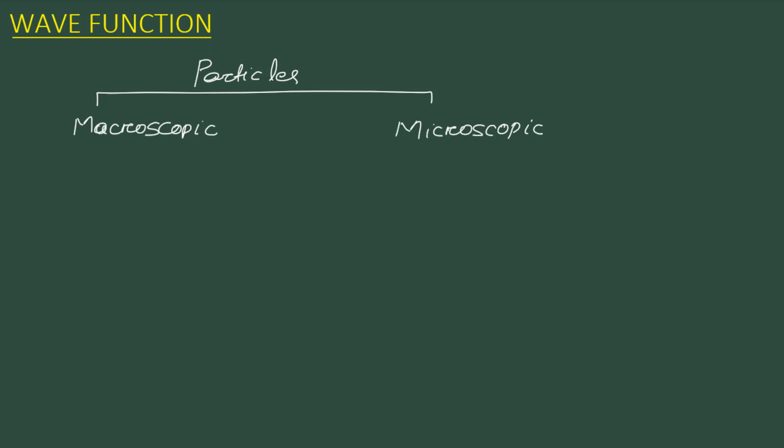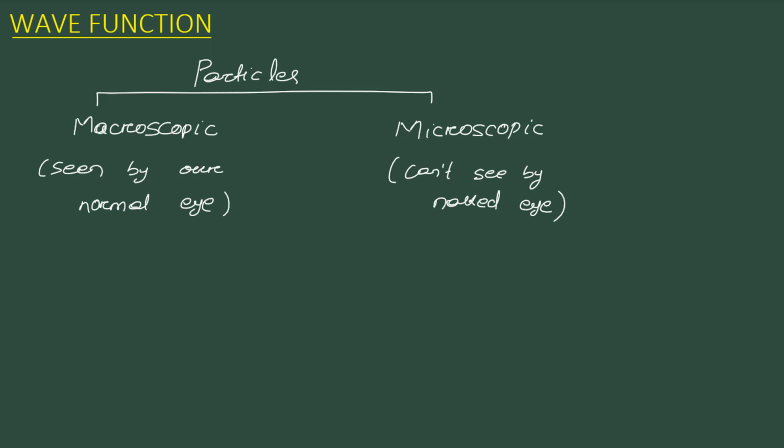Actually, the particles which are seen by our naked eye, that is the normal eye. In classical mechanics, we already study about macroscopic particles, that is the motion of a body, the motion of a particle which is seen. Yes or no?